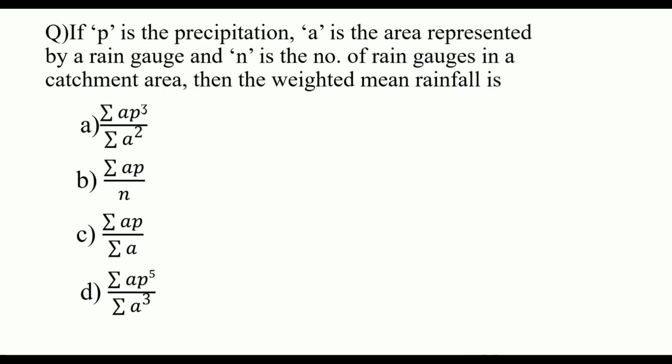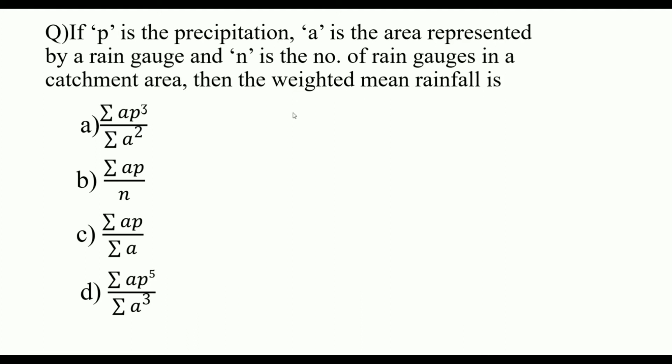Next question is, if P is the precipitation, A is the area represented by a rain gauge, and N is the number of rain gauges in a catchment area, then the weighted mean rainfall. Here we are asking about the weighted mean rainfall.